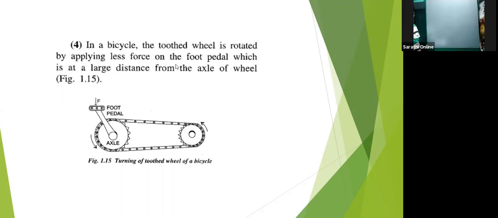So this is one example. We will do this, and then we will end the class. Then what you have to do is solve all the solved examples which are there, go through them, and also solve the exercise which is there. Then we will discuss. There are 10 questions in the solved examples. At home, go through all these 10 examples and solve them again.